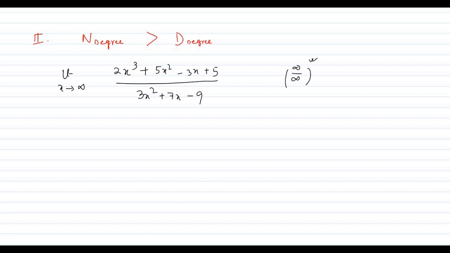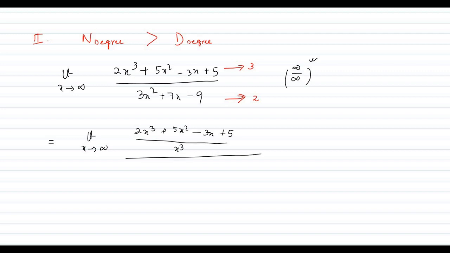Now see, the degree of the numerator is none other than 3. The degree of the denominator is none other than 2. So the degree of the numerator is more than the degree of the denominator. In this case, again we will divide the numerator and denominator both by the highest degree term, which is x cube. So limit x tends to infinity, 2x cube plus 5x square minus 3x plus 5 whole divided by x cube, whole divided by 3x square plus 7x minus 9 whole divided by x cube.